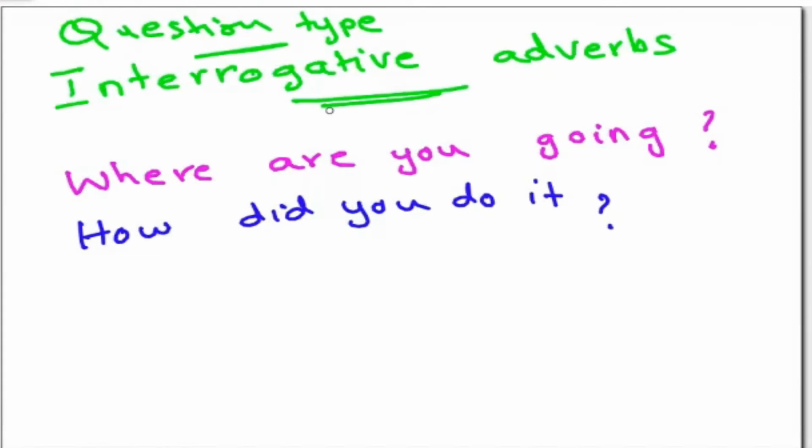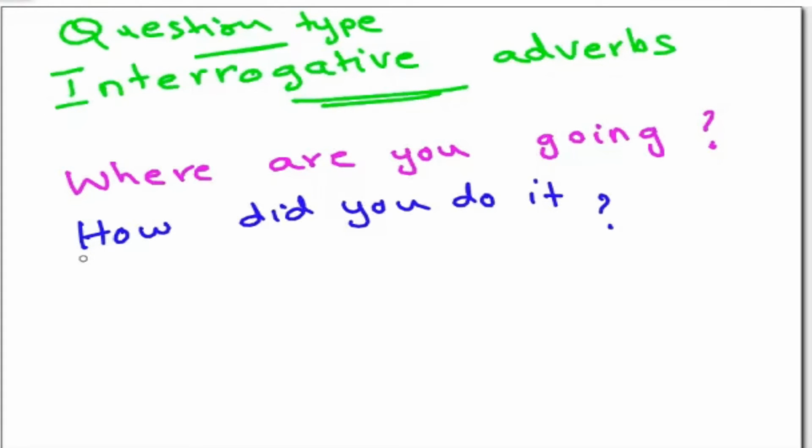Or, it was difficult, I couldn't do it. So these interrogative adverbs are like question forms: how did you do it, where are you going. When you come across these types of adverbs, it means interrogative form.